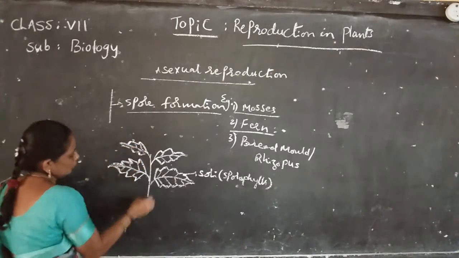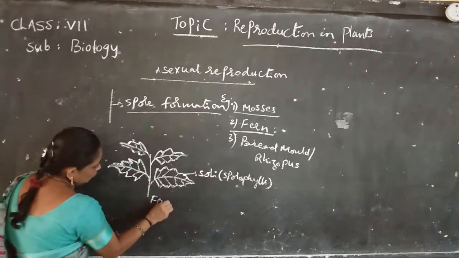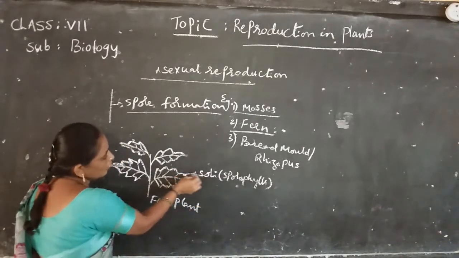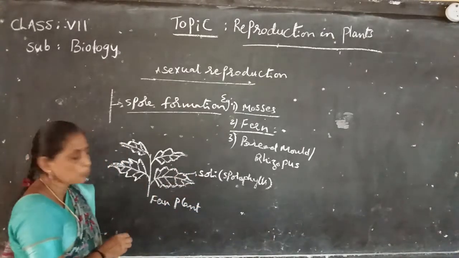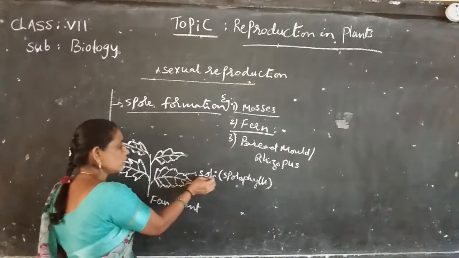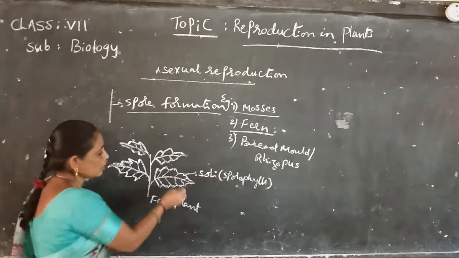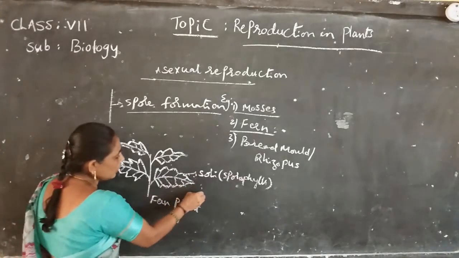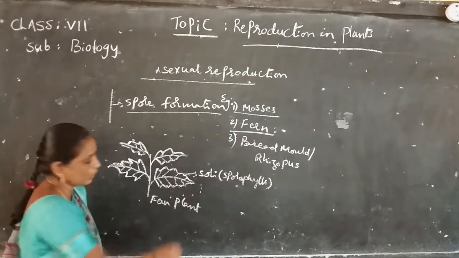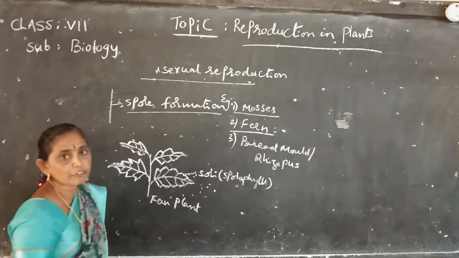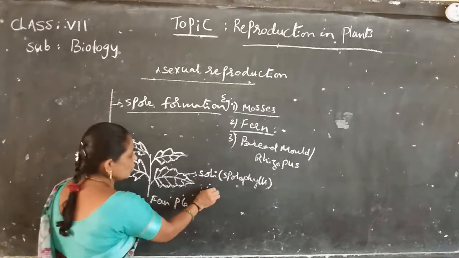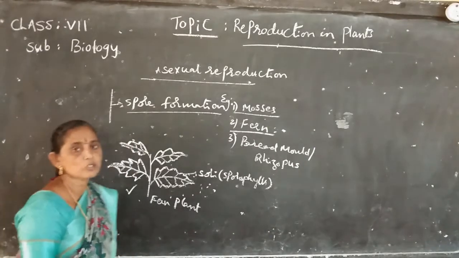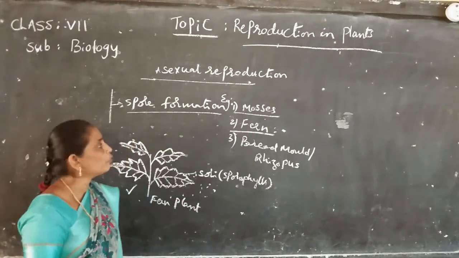Fern plant. The plant soil contains small spores. The sporophylls break down and the spores come out from the sporophylls, spreading around the plant. Under favorable conditions, each spore develops into a small fern plant.